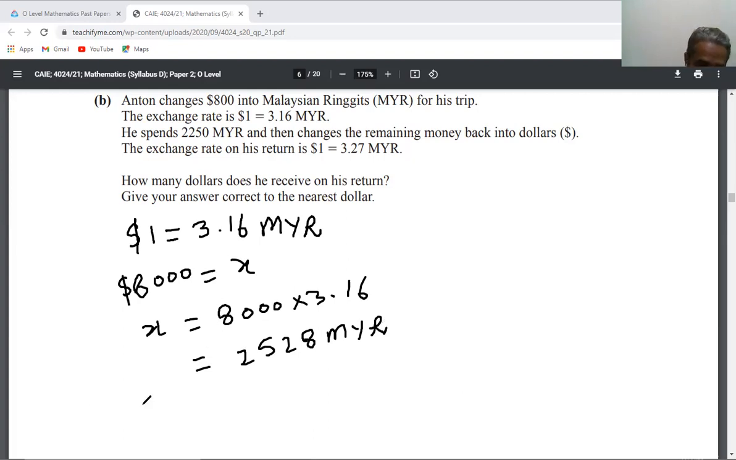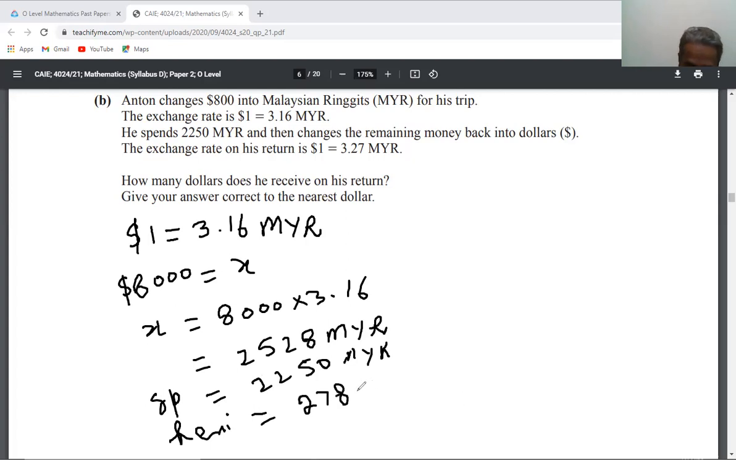I will write spend as SP, otherwise it will take too long. How much did he spend? 2250 Malaysian ringgit he spent. So the remaining is equal to subtract, you will get 278 Malaysian ringgit.